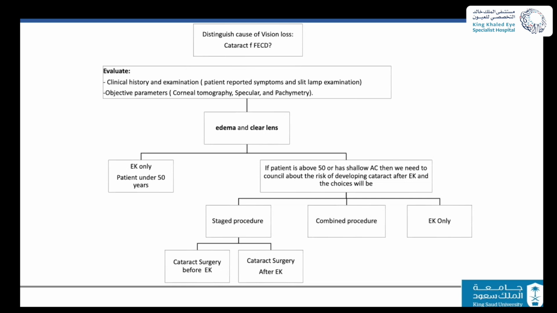So, all 3 options. When I look at the literature, I found that there are different preferences among different surgeons, based on the population they are handling, based on the patient's expectations, based on their actual experience. The more experienced they are with endothelial keratoplasty, the more they move to the staged procedure, EK only. The less comfortable they are, the more they move to the combined procedure. What we are going to choose is something that will be interesting to see: how our practice is going to move in the future in handling patients who have edema but no cataract in our population.